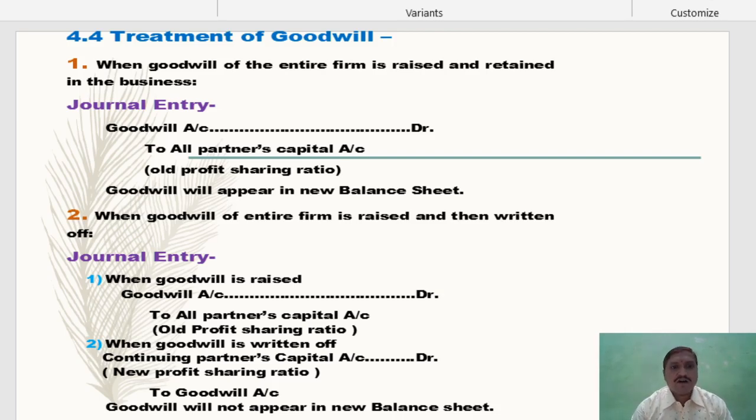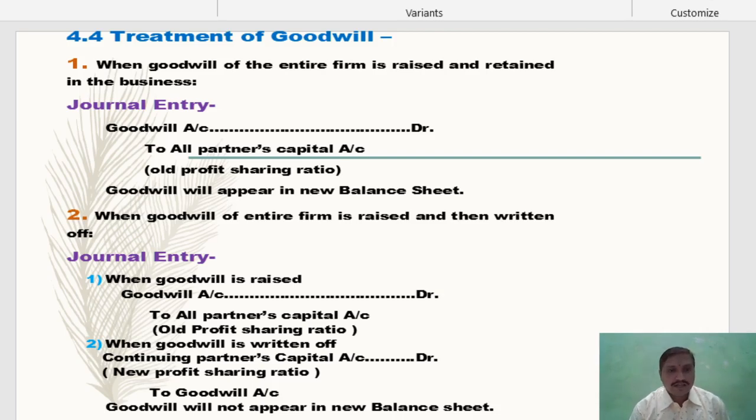Second case, when goodwill of the entire firm is raised and then written off. First, the goodwill raise entry is also the same as above. When goodwill is raised, goodwill is brought into business as an asset. So the asset has a debit balance, and goodwill account is debited to all partners' capital accounts because that benefit is payable to all partners. We know it is payable to partners, so it is credited to partners' accounts. So goodwill is raised in the old profit sharing ratio.